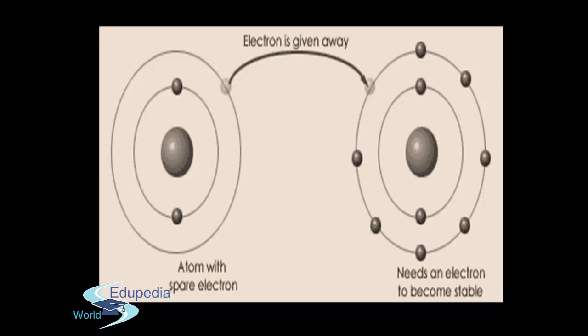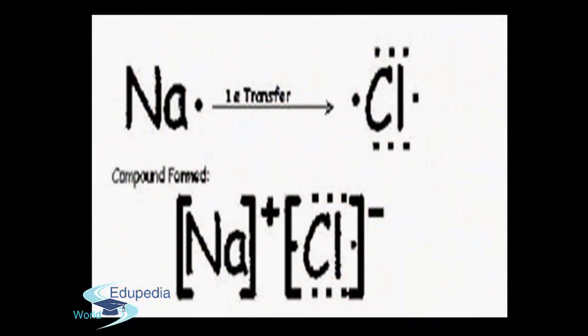So finally, if I take the example of sodium chloride, we'll get it like this. That is the formation of an electrovalent bond between a metal and a non-metal. Let's understand this: Na is the metal and chlorine is the non-metal. The metal atom donates one or more electrons to the non-metal atom.